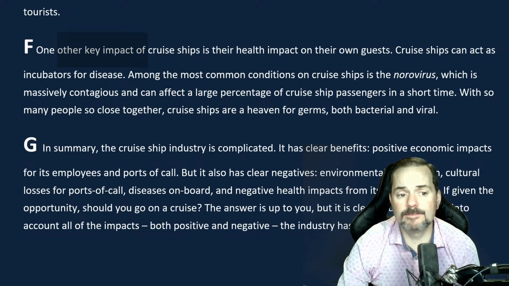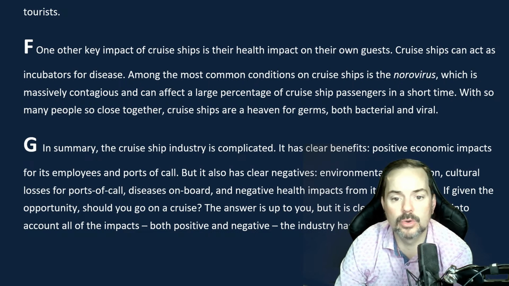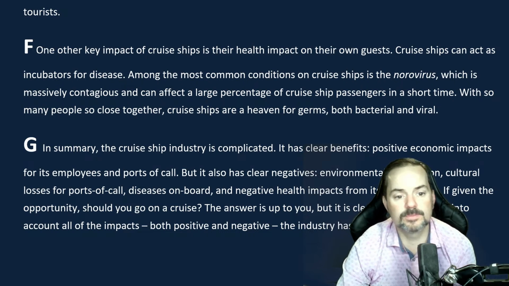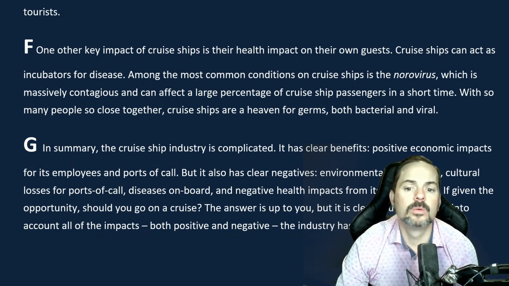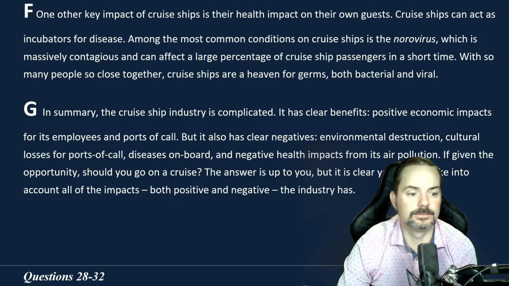One of the key impacts of cruise ships is their health impact on their own guests. Cruise ships can act as incubators for disease. Among the most common conditions on cruise ships is the norovirus, which is massively contagious and can affect a large percentage of cruise ship passengers in a short time. With so many people so close together, cruise ships are a haven for germs, both bacterial and viral.